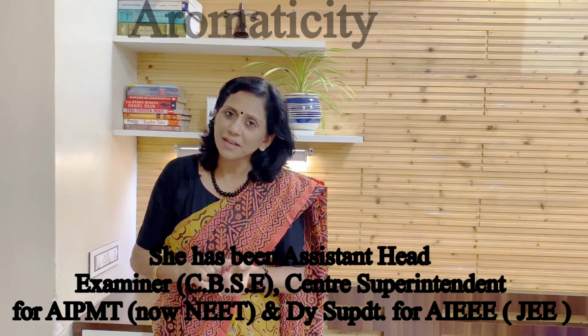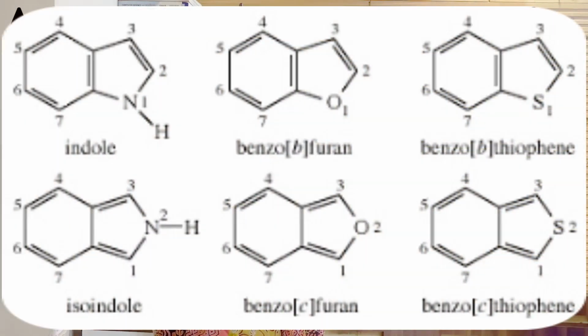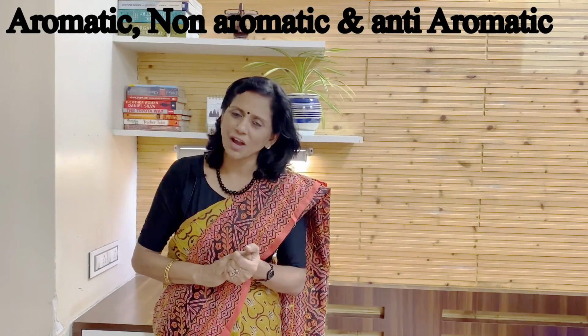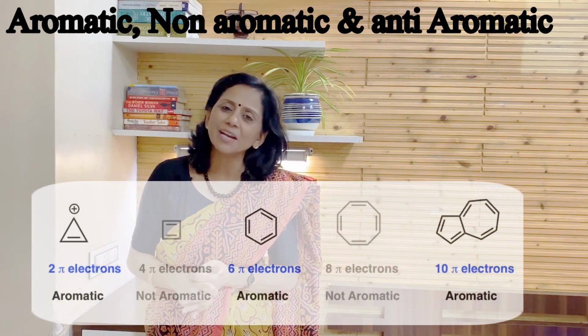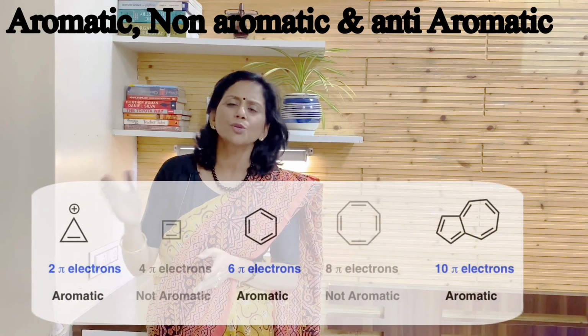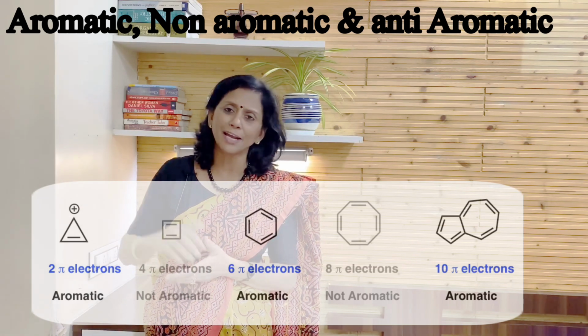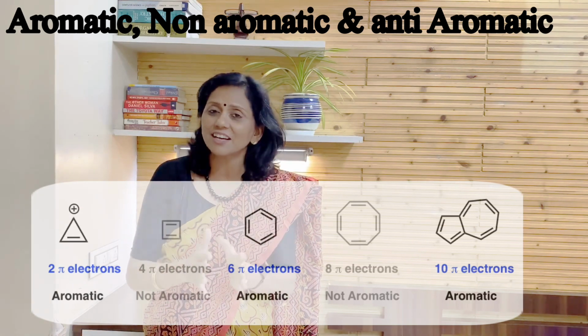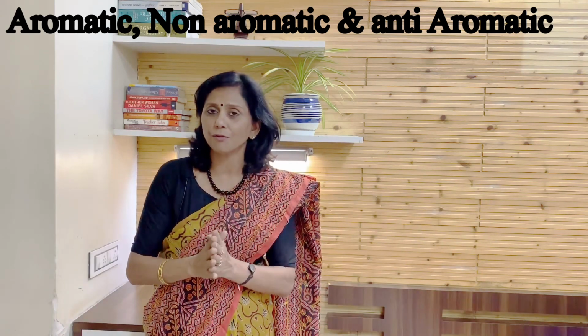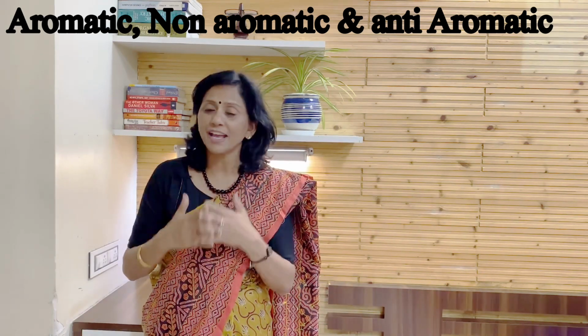The compound has to be cyclic, it has to be a closed system, and it has to have 4n plus 2 pi electrons, where n can be 0, 1, 2, 3. So we can have 2 pi, 6 pi, 10 pi, 14 pi, 18 pi electrons. If these are the conditions which are followed, then the compound is going to be extra stable.